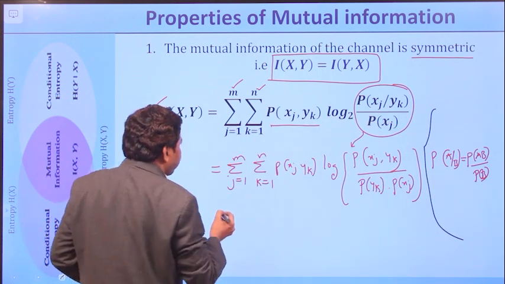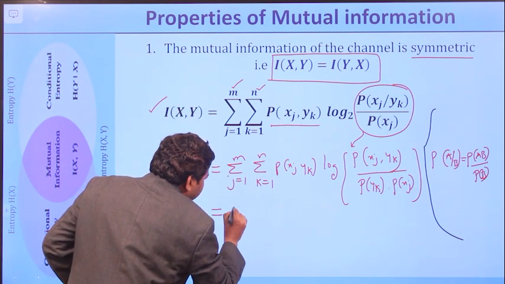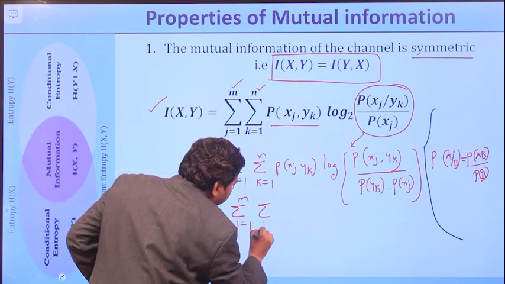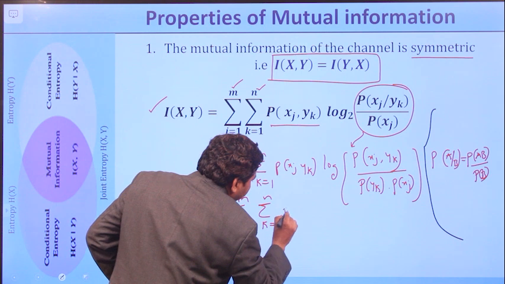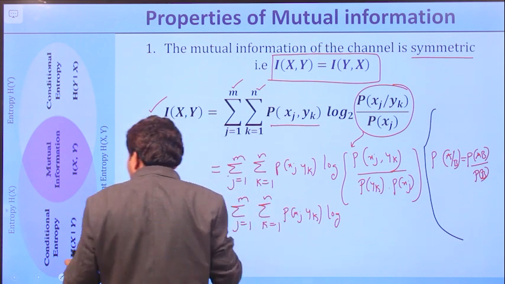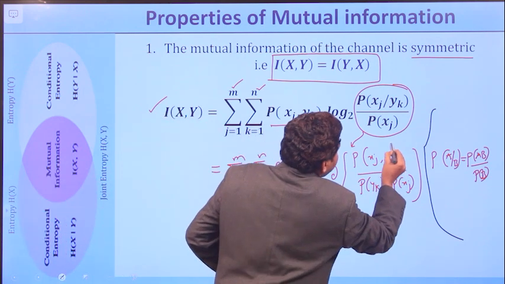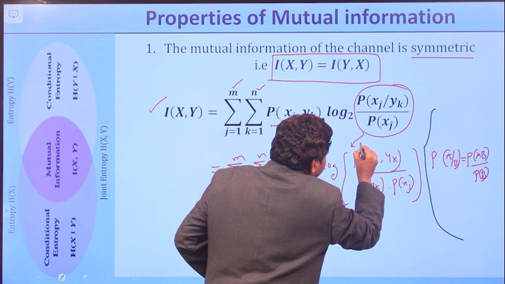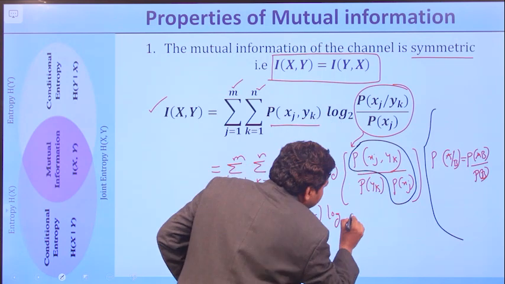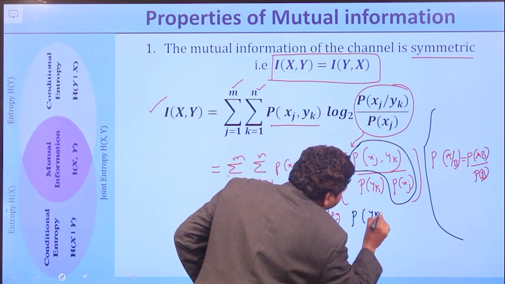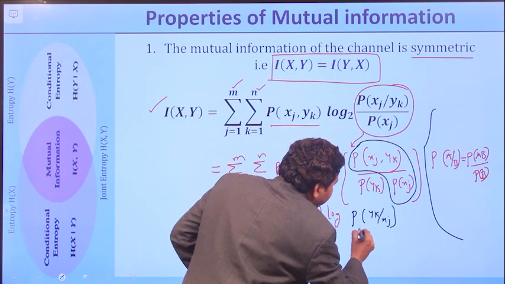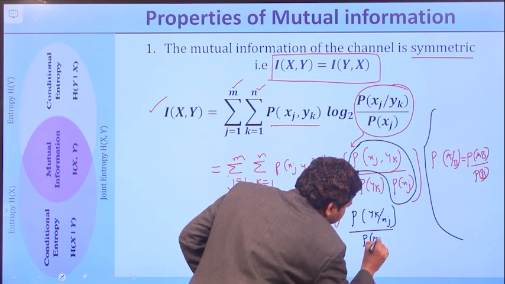Right? So now how can it be simplified? Further it is simplified as sigma j equal to 1 to m, sigma k equal to 1 to n, p of xj comma yk log of. The change here is, you can look into this part, so this can be represented as P of yk by xj divided by P of yk as it is.